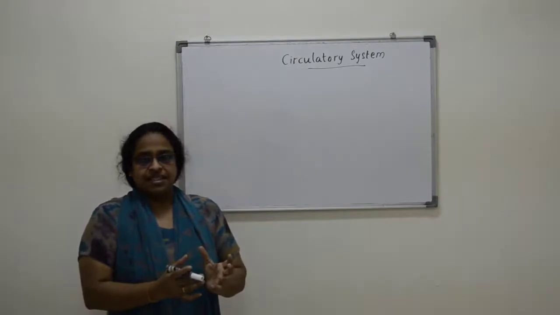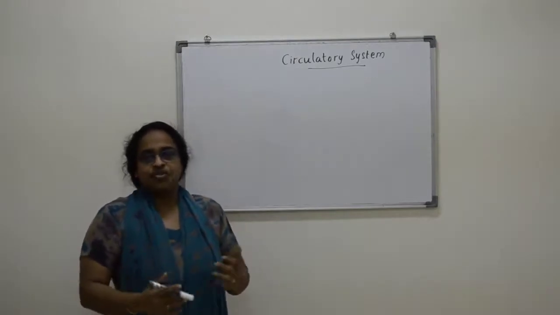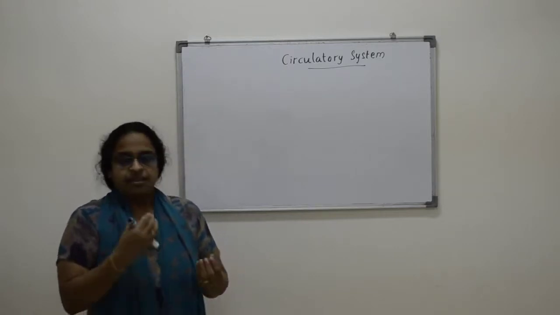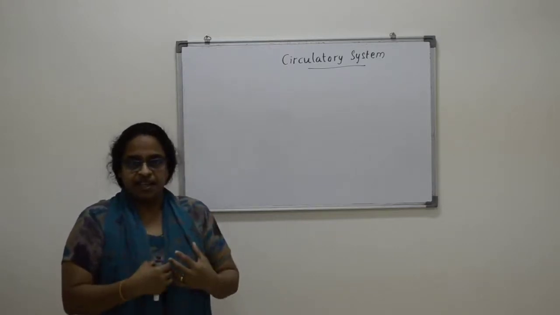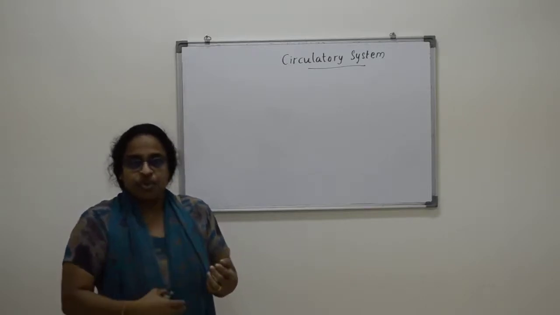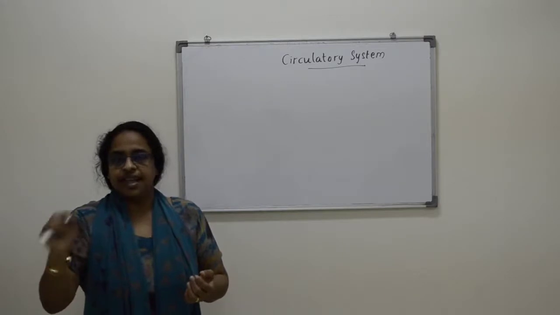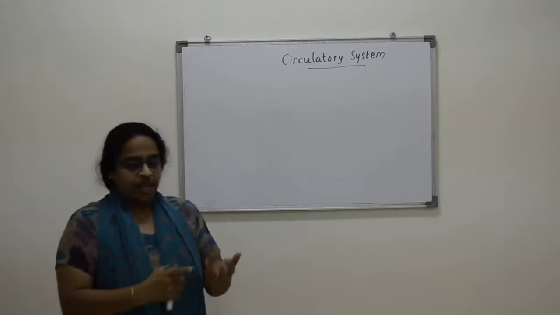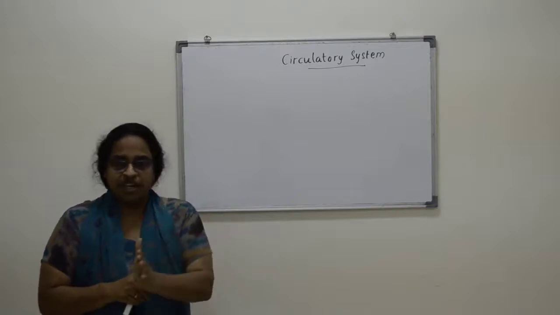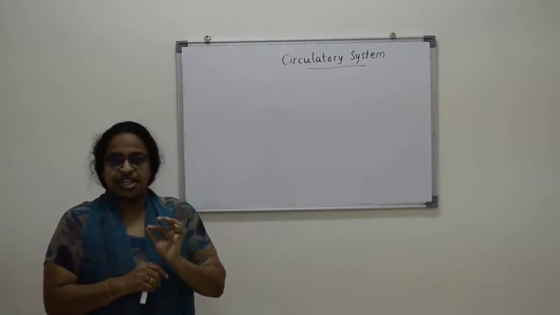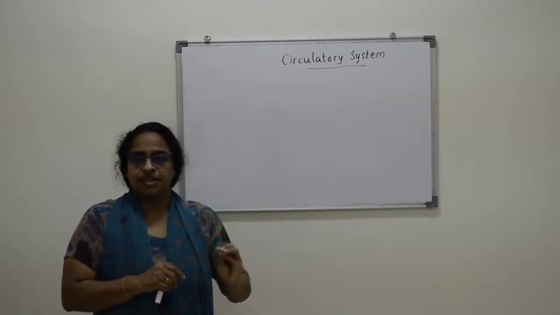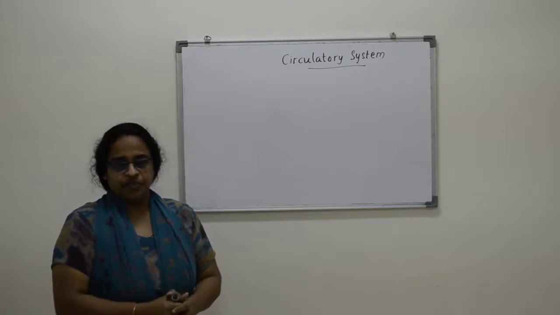You know that many things have to be transported around our body. Like the oxygen that we are breathing in, first it goes to the lungs, then it has to go to each and every cell for respiration. And also the food that we eat has to be broken down into smaller nutrients, and then it must be given to the cells for respiration to get energy.